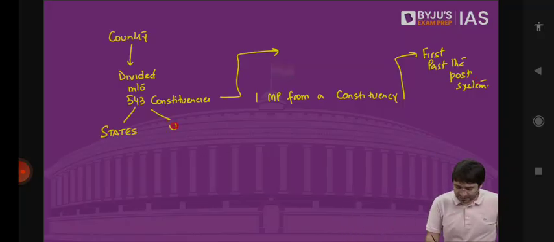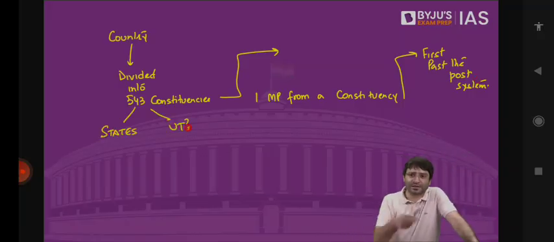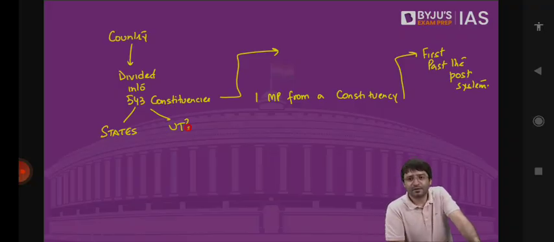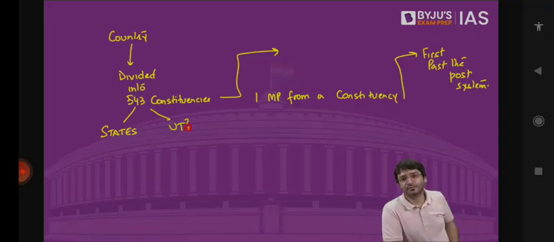Lakshadweep Union Territory will have 1 MP, who was disqualified recently twice. Daman and Diu, Dadra and Nagar Haveli, they will have 2 MPs. Andaman and Nicobar will have 1 MP. Ladakh would have 1 MP. Delhi as a union territory will have 7 MPs. But Uttar Pradesh as a state will have 80 MPs. Bihar as a state will have 42 MPs or 40 MPs. Maharashtra will have 42 MPs. Karnataka would have 26 MPs. Madhya Pradesh would have 29 MPs. Rajasthan would have 25 MPs.